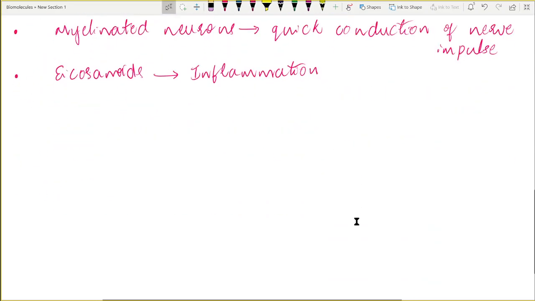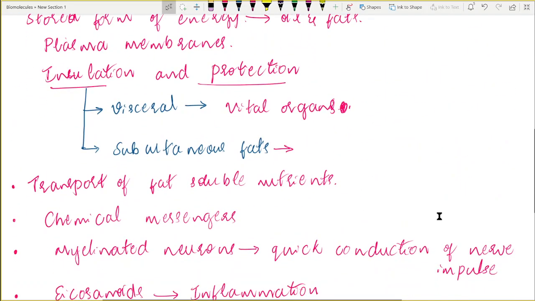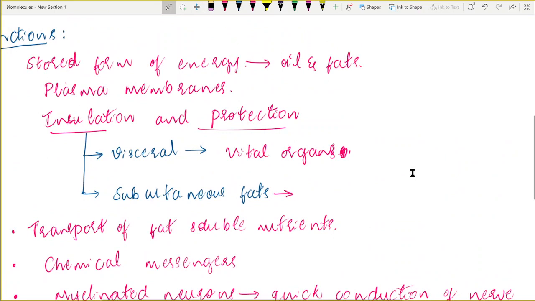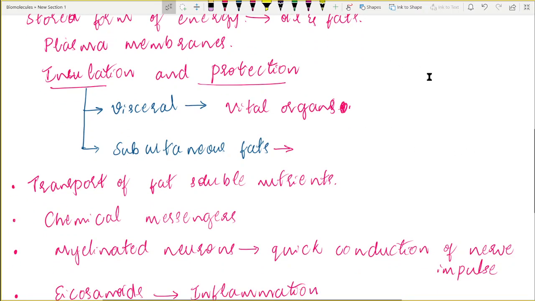Students, I am summarizing the functions of the lipids. The lipids act as the major stored form of the energy. The major form of the lipids that are stored in our body are oils and fats, not only in human beings, but in the plant and animal kingdom, and even in bacteria and fungi, in all the organisms. They act as the major stored form of the energy, and here the major lipids that are stored are oils and fats.